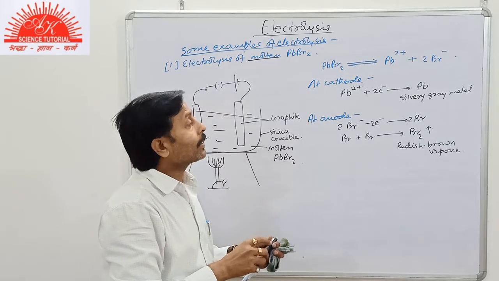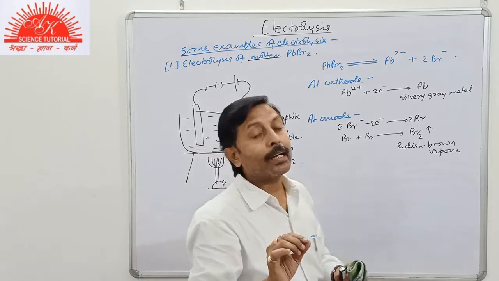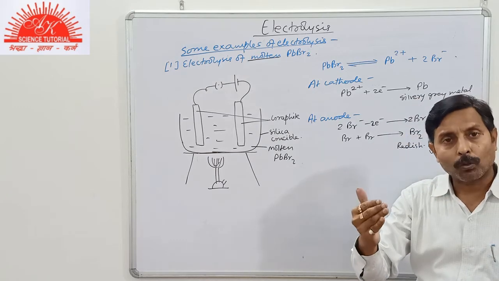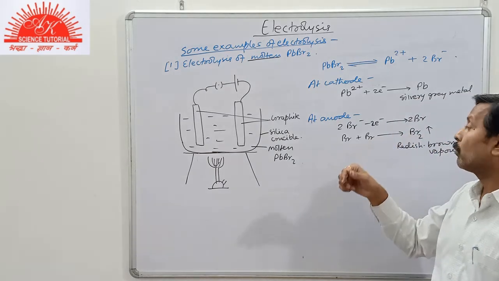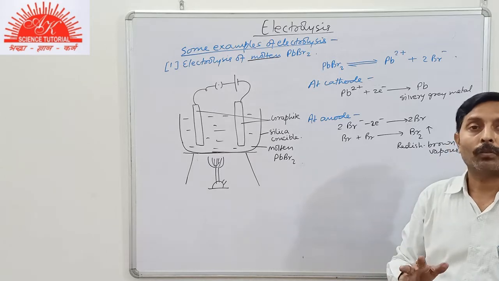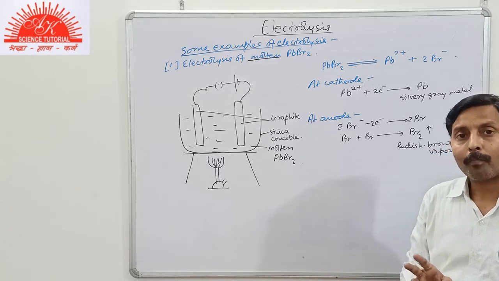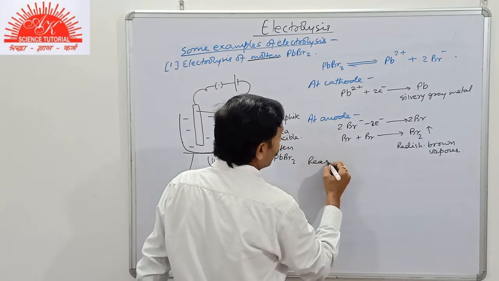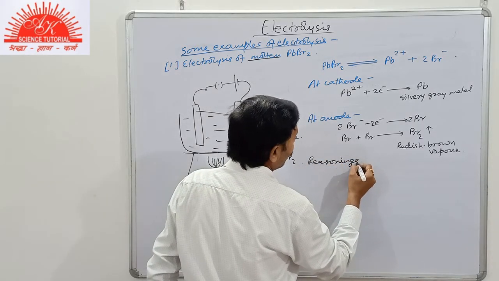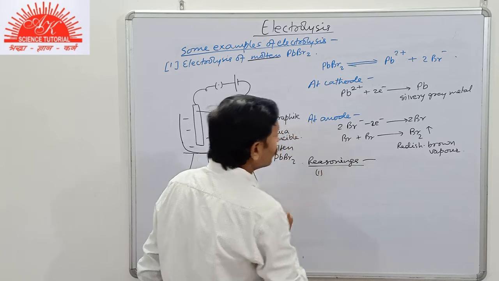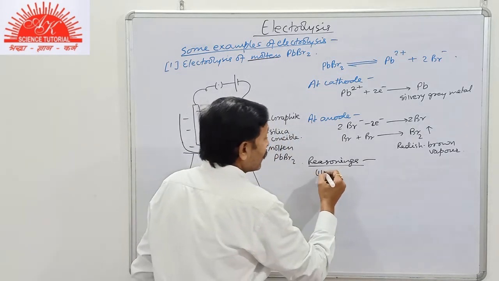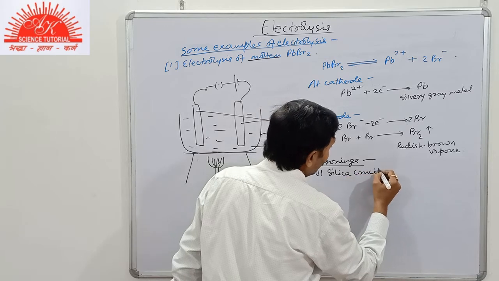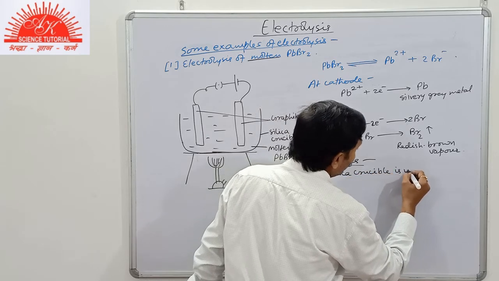So if you write its observation, then you will write that a silvery gray metal deposits at the cathode and reddish brown vapor will be evolved at the anode. So this is the observation. But there are two reasonings here. First, why is a silica crucible used?